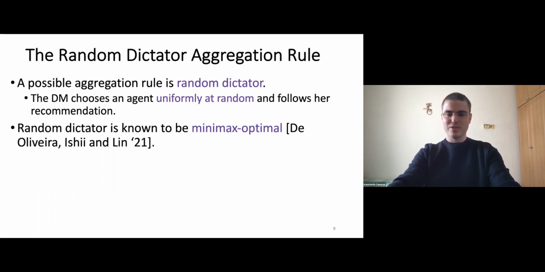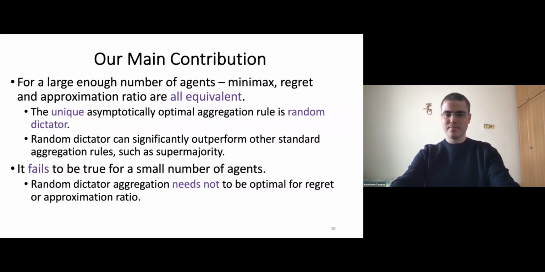One well-known aggregation rule is called random dictator. Under this rule, the decision maker just picks one agent uniformly at random and follows her recommendation. And this aggregation rule is known from previous literature to be optimal under the minimax approach.